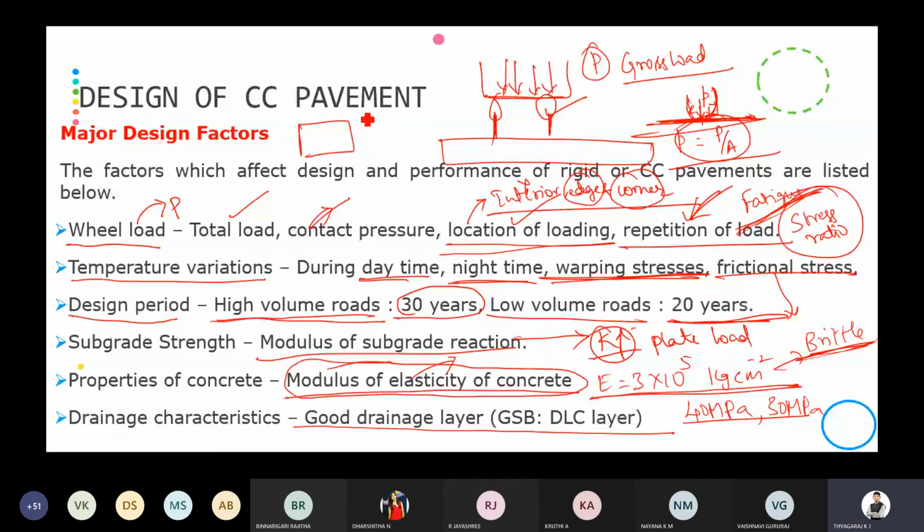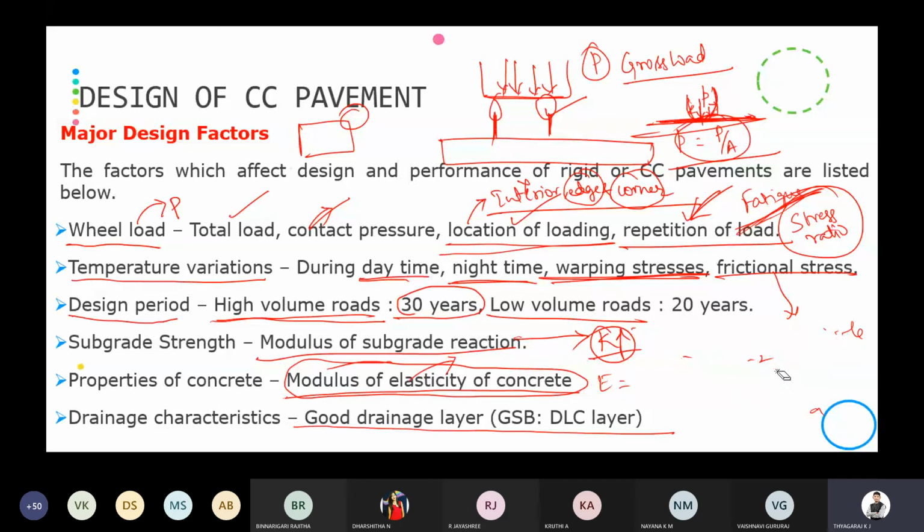At the corner or edges, if there is any breakage in the cement concrete slab, I'll show here. Let us consider a cross section here. At the joints the cement pavement is going to fail. If there is any removal of this joint sealant material, what will happen?